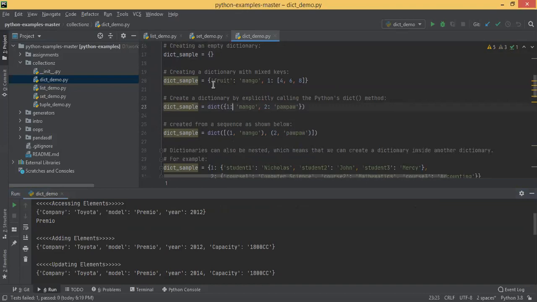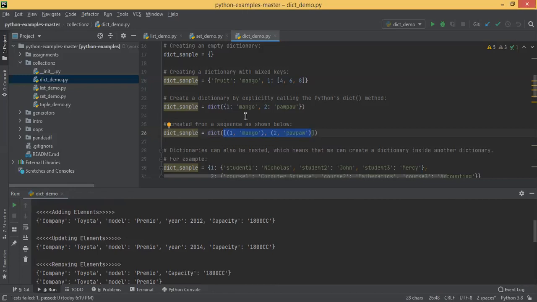So there are multiple ways to create a dictionary, especially calling the Python dict function. Here you use curly braces to define key value pairs. Here you call dict, and inside that you pass the curly braces. Both are one and the same. And here you call dict and inside that you pass a list of tuples, like 1 comma mango, 2 comma pawpaw. These are the different syntaxes to create a dictionary.